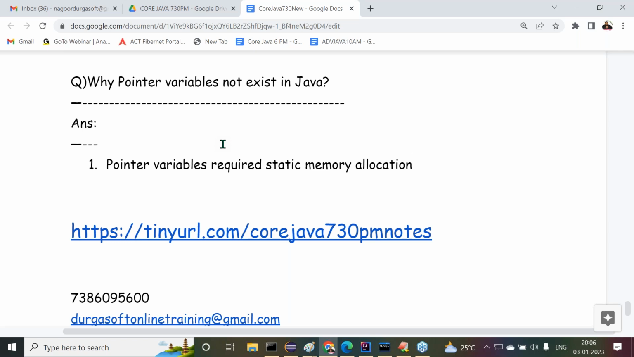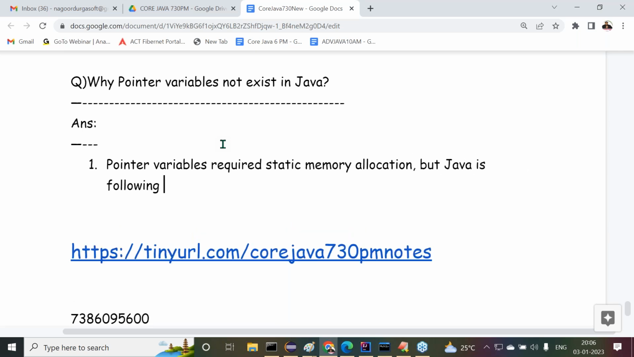At compilation time, memory is allocated for pointers, in the sense that which memory allocation is required? Static memory allocation is required. Pointer variables require static memory allocation, but Java is following dynamic memory allocation. Because of this reason, are pointers available in Java? No. The point is very clear. Pointer variables require static memory allocation, but Java follows dynamic memory allocation. Because of this reason, pointers are not available in Java.